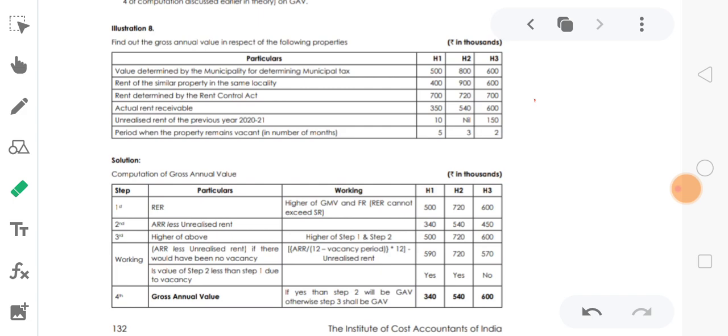So we need to calculate the computation of gross annual value. Step 1 is the reasonable accepted rent. This is the first step whenever we compute gross annual value. Gross annual value and fair market value cannot exceed the standard rent. The standard rent here is the rent under the Rent Control Act.